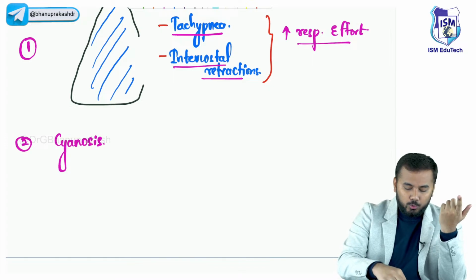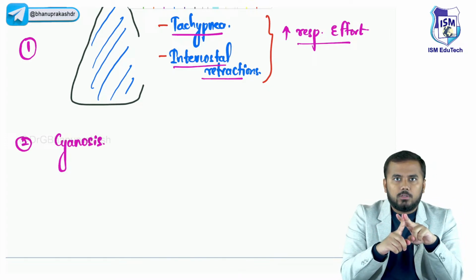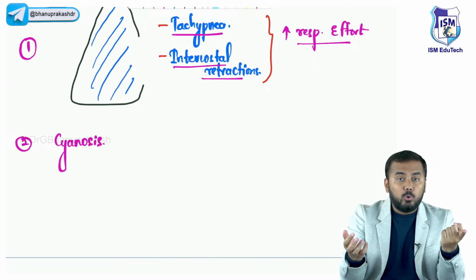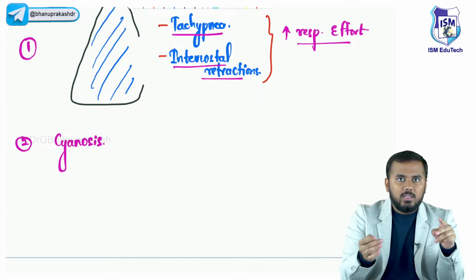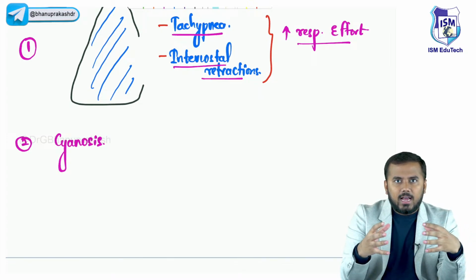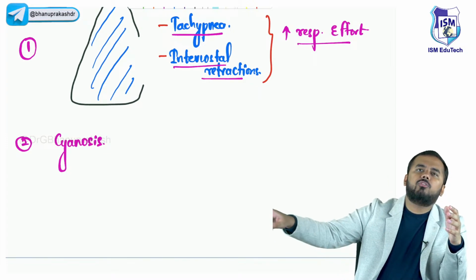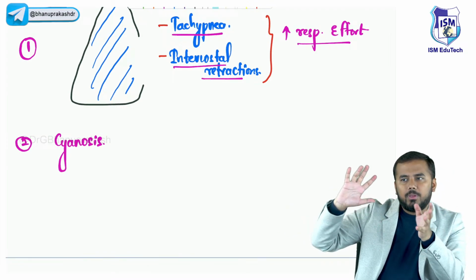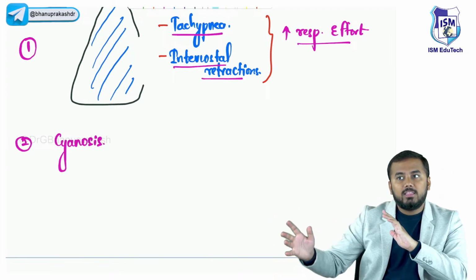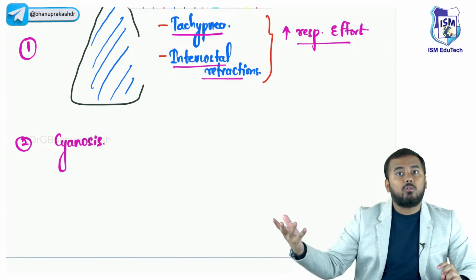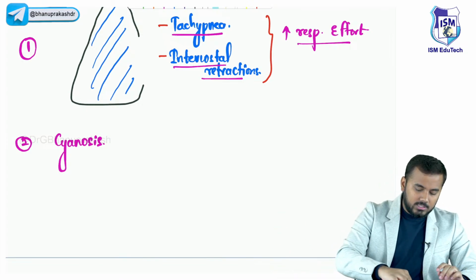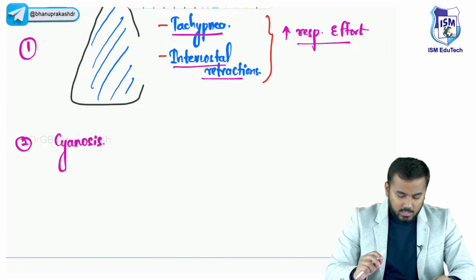Previously, guys, I told you there are two types of asphyxia, blue asphyxia and white asphyxia. If the oxygen levels are initially disrupted, this leads to blue asphyxia. If the hypoxia continues for a longer time, the baby's color changes from blue to pale. That is called pale asphyxia or white asphyxia. We have discussed these things in the previous classes.